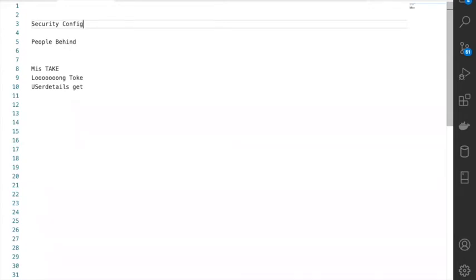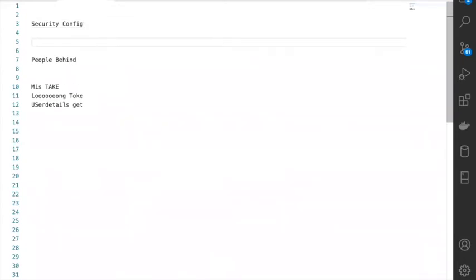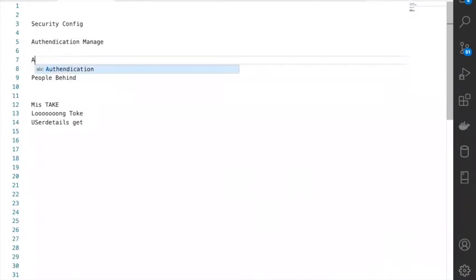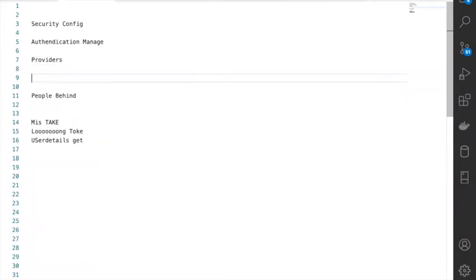You are basically going to configure your security. And after that, there will be something called authentication managers. An authentication manager can contain multiple authentication providers. And these providers will in turn talk to your user detail service. And this user detail service is the one for whom you pass your username, and they will provide you the user details.